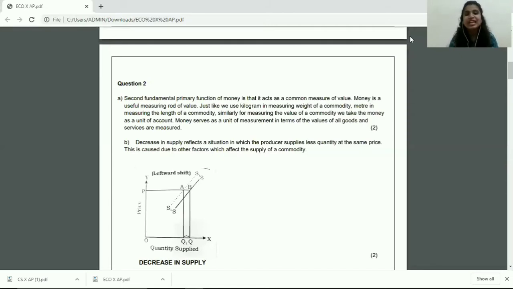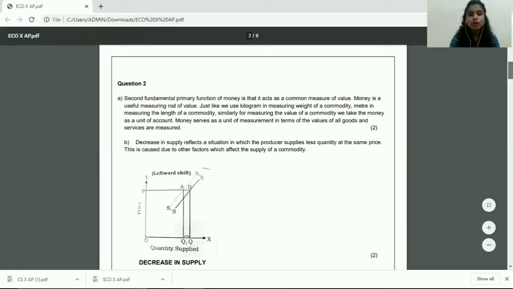And then you will draw your diagram very neatly. You have to label your diagram. You have to draw your SS curve. There should be 2 SS curves to show the shift of the supply curve, right? So if you've drawn your supply curve very neatly, labeling all of the things that are supposed to be labeled in this diagram, as well as written your meaning very well, then you earn your 2 marks. But if you've just written the meaning, then you earn only 1 mark. You will lose marks if you do not draw the diagram, right?